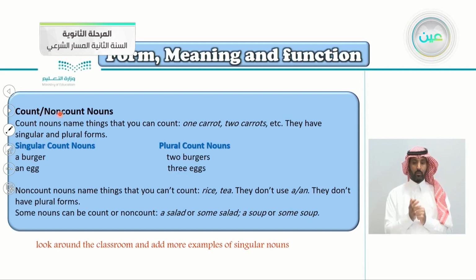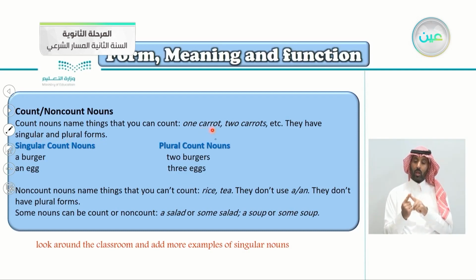Count and non-count nouns. Let's read it together here. Count nouns name things that you can count. From the name itself, count nouns are nouns that I can count. For example, 1 carrot, 2 carrots, and so on. They have singular and plural forms. So they have two forms, the singular and the plural.